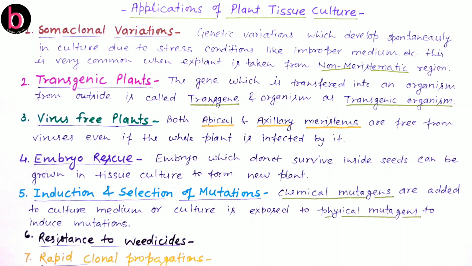The next two applications are resistance to weedicides as well as rapid clonal propagation. We earlier discussed that there will be production of thousands or more than thousands of plants by using the same micropropagation or tissue culture programs.